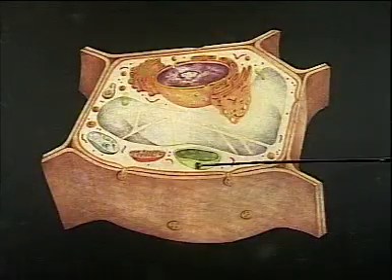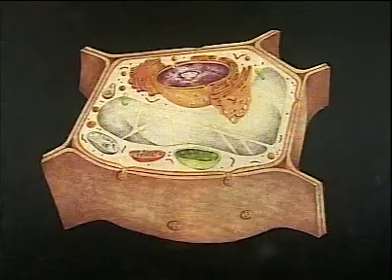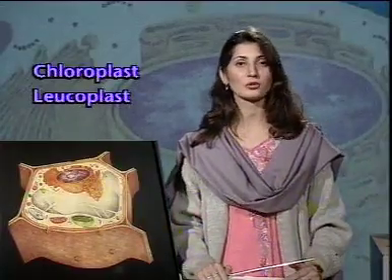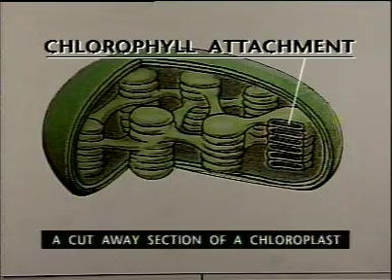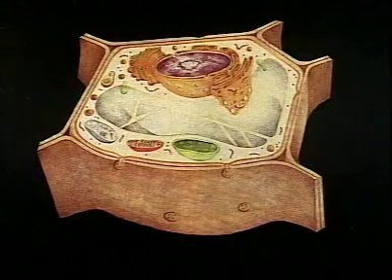The next important part which is present inside the cell is called plastid. But this specific part is only present in plant cells. Its function is to trap the sun's energy and store the food in the form of carbohydrates and other products which are used by all the animals and living beings on earth. There are three types of plastids: chloroplast, leucoplast, and chromoplast. Chloroplasts are basically the green light absorbing pigments containing chlorophyll. And this chlorophyll basically absorbs light and converts it into a complex molecule called carbohydrates. The structure of the chloroplast is very, very complex.